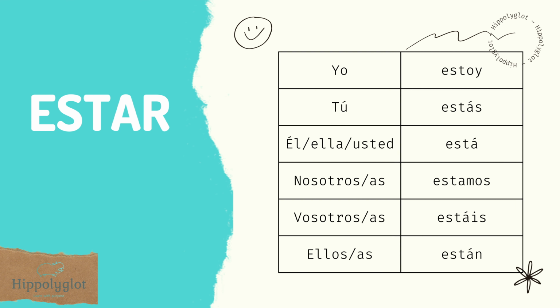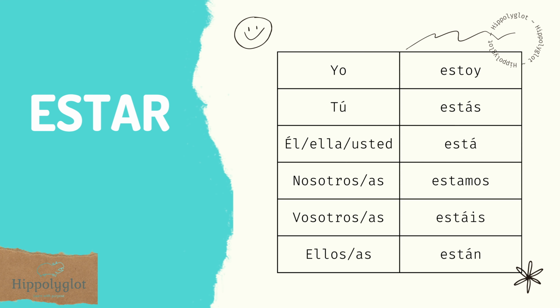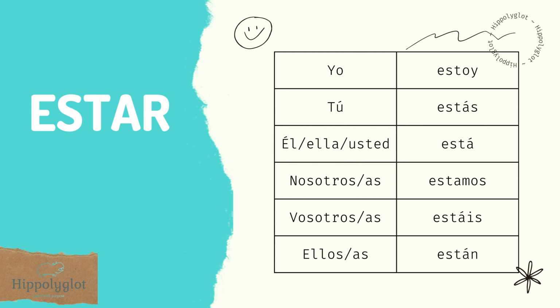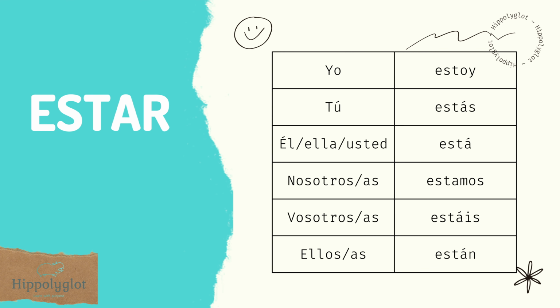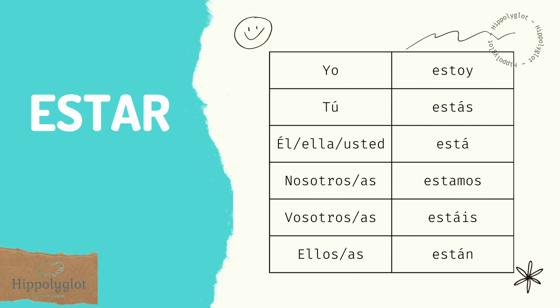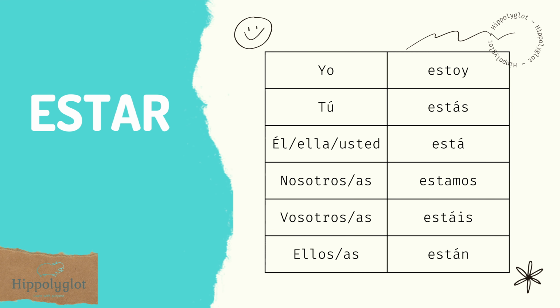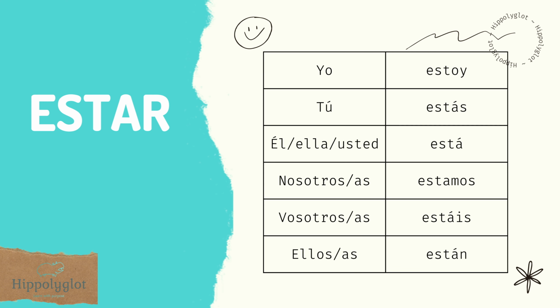Nosotros, nosotras estamos. Vosotros, vosotras estáis. Ellos están.